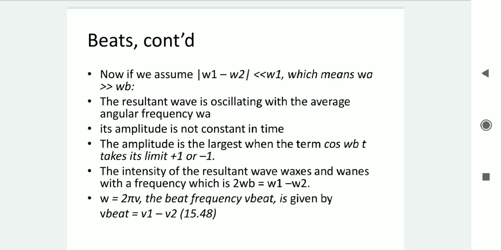So the intensity of the resultant wave waxes and wanes with a frequency of twice omega b, that is omega 1 minus omega 2, and omega equals 2 pi nu. That nu we consider as the beat frequency. So beat frequency equals nu 1 minus nu 2.